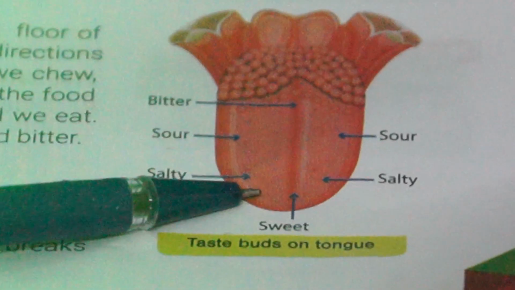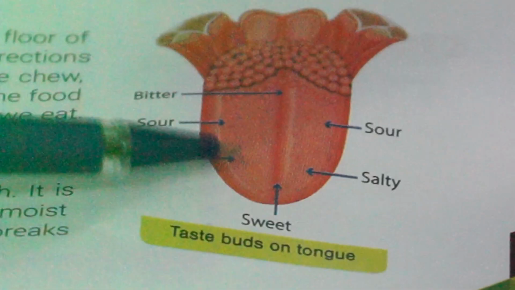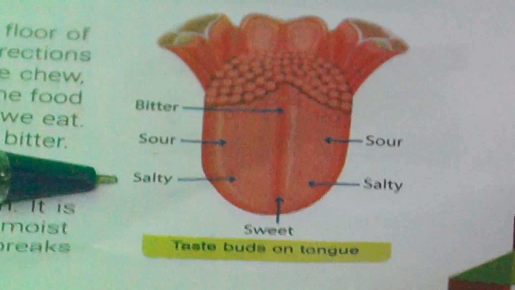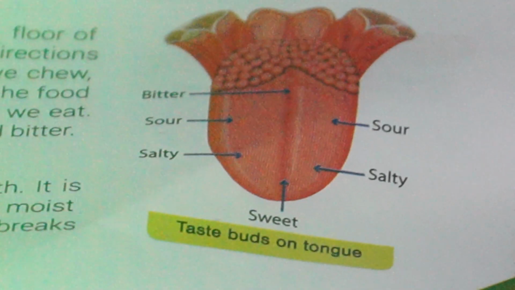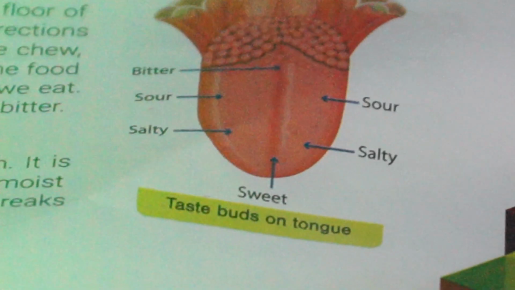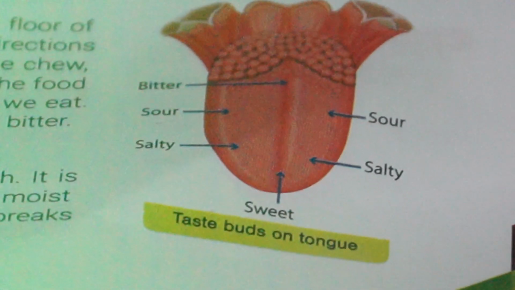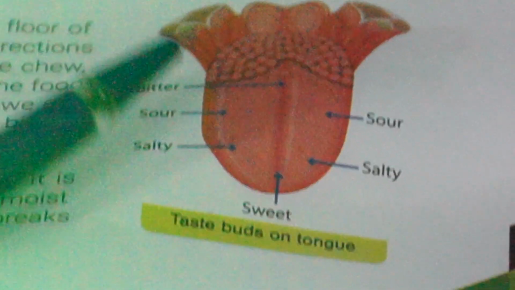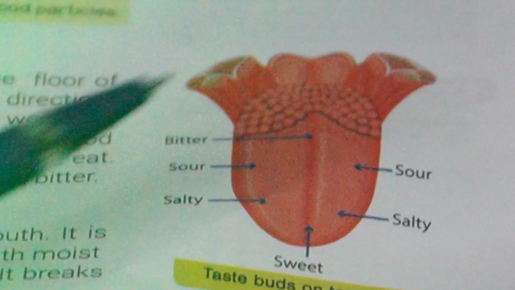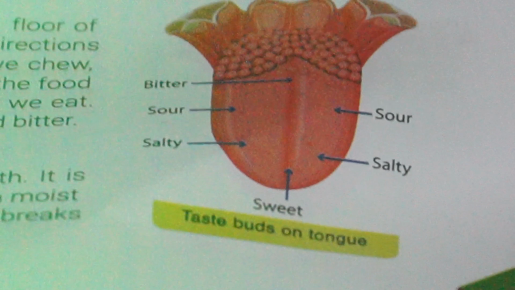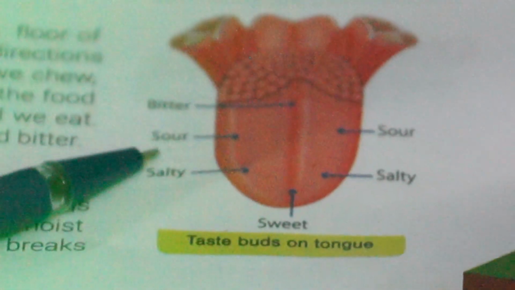These are the four. Sweet is at the tip of the tongue and just behind it salt, then sour and bitter at the back center position. Okay, these are the four taste buds we have. The tongue helps to mix the saliva with the food, pushing and swallowing the food, and helps to talk or speak. So these are the functions of the tongue.